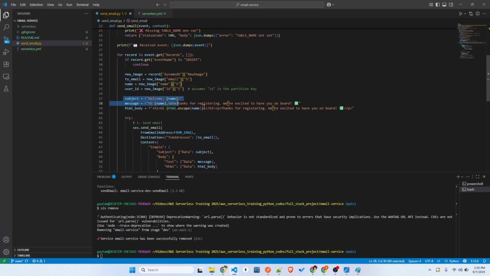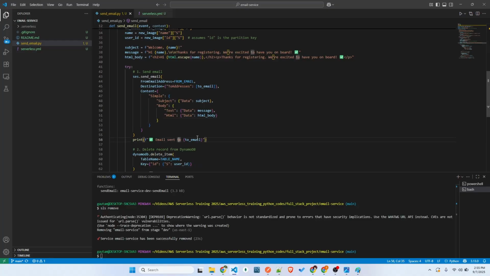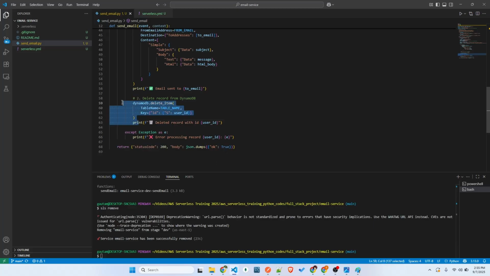Okay, and we are going to create a template. I said we are going to have a new template here. If in future there are some changes we need, they can create a new template and add it here and send that to email. We'll send an email and we'll be deleting the item. What I said, right? Once we send an email, we're going to delete it. But if you want to retain it, you can just comment out this one, and that record will be there. But I'm making sure to delete it so that the email has been sent successfully.